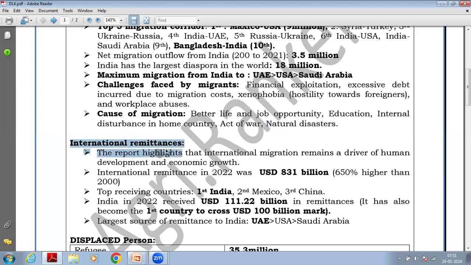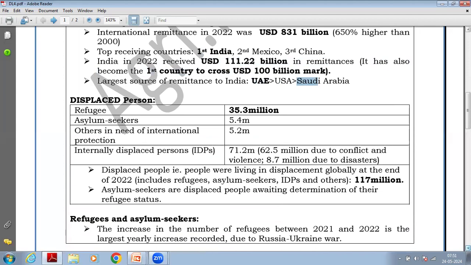Okay, international remittances I have discussed here. This figure is also important. Total international remittances from migrants to their home country is $831 billion. Okay, India is the first. These things have been discussed. The maximum source of remittance to India is the UAE, then the USA, and then Saudi Arabia. This figure is also important.